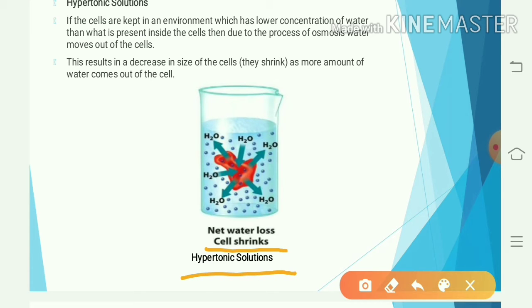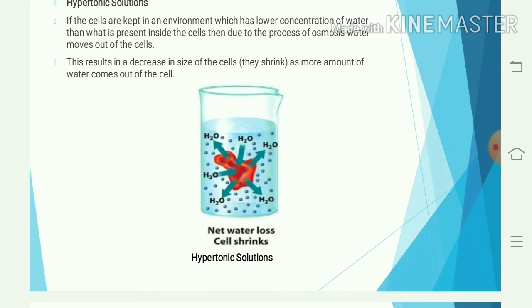Due to the hypertonic solution, the cell shrinks and its size gets reduced.